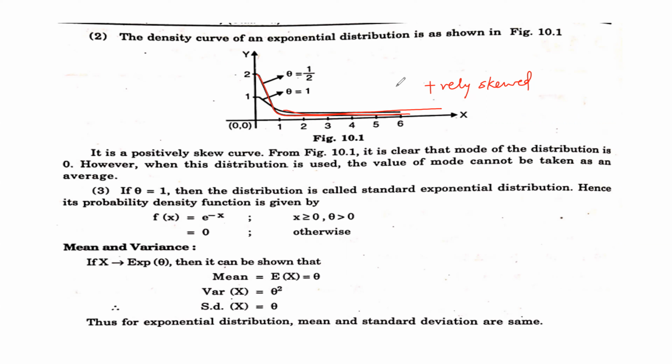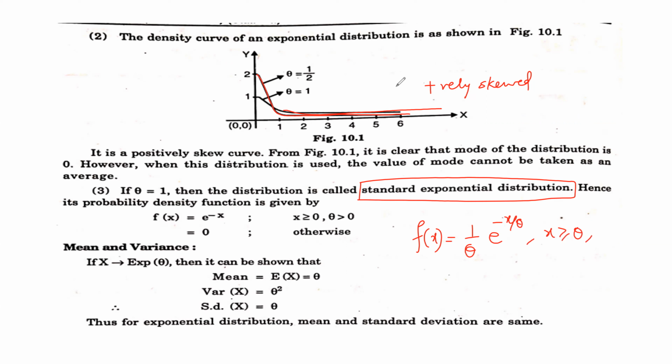Now, if theta is equal to 1, this distribution is called the standard exponential distribution. What is our function? We write it as 1 by theta e raised to minus x by theta for x positive and theta greater than 0, otherwise it is 0. Now here we substitute theta as 1.